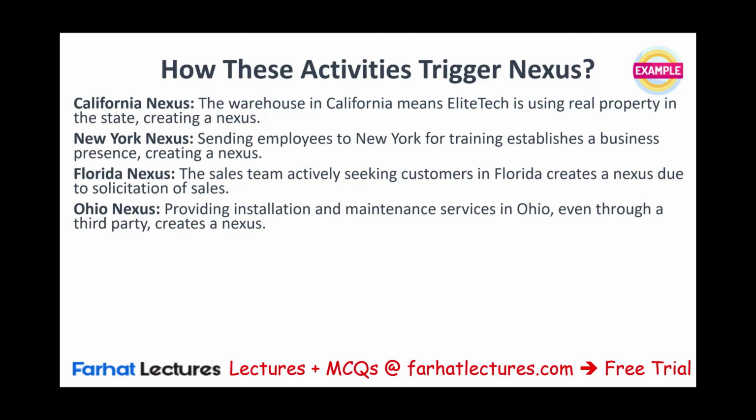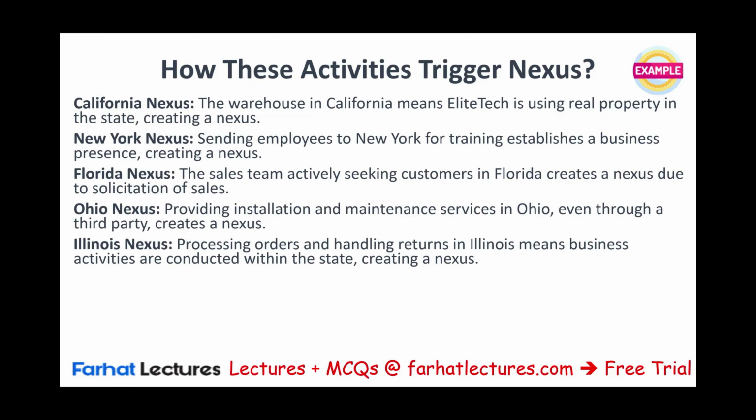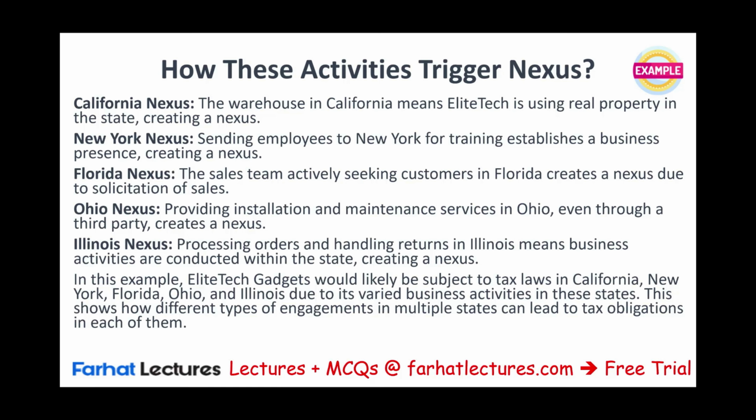Ohio, we're providing installation and maintenance, even though through a third party, this creates a nexus. In Illinois, we're handling returns. And what does that mean? Again, if we're handling returns and processing orders, we are conducting business in that state. That creates a nexus. So notice in this example, we would likely be subject to state laws in California, New York, Florida, Ohio, Illinois, and all these states. This shows how different types of engagement in multiple states could lead to various tax obligations in each one of them. Now the question becomes, how much do you have to pay in taxes?